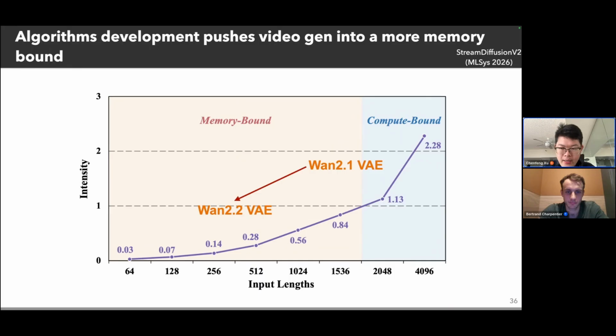If I remember correctly, the 2.2 VAE compressed video 4 times more than the 2.1 VAE. So the input size of the video will be even smaller. As I mentioned before, we want to make them smaller and push the whole workload into memory bound. So not only does hardware development push workloads into memory bound, algorithm development also pushes video generation models into a more memory bound region.